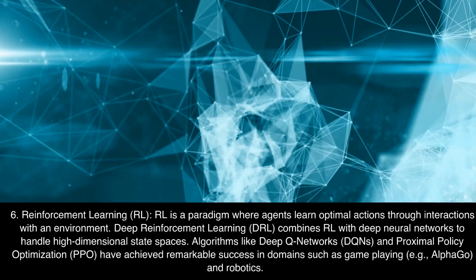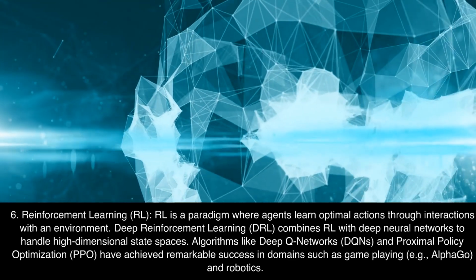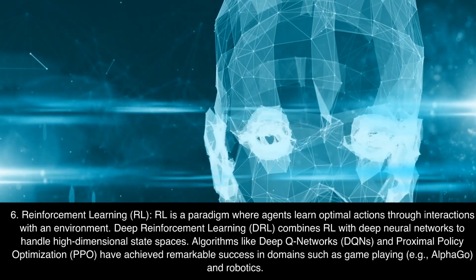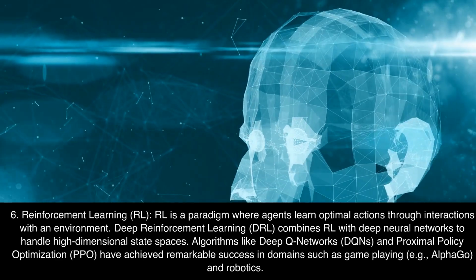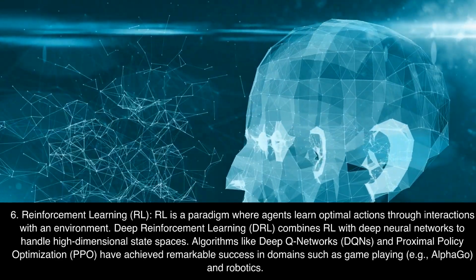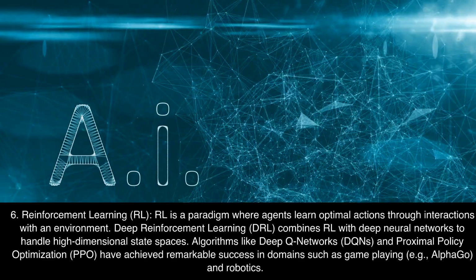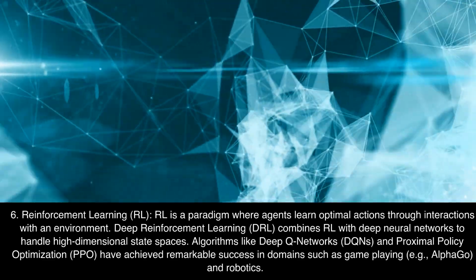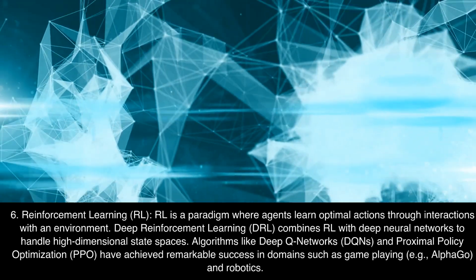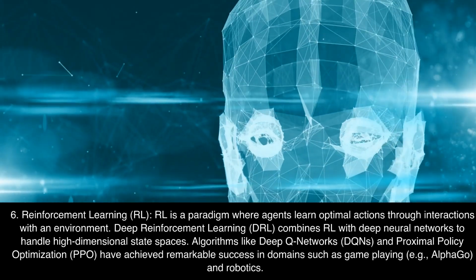6. Reinforcement learning, RL. RL is a paradigm where agents learn optimal actions through interactions with an environment. Deep reinforcement learning, DRL, combines RL with deep neural networks to handle high-dimensional state spaces. Algorithms like deep Q networks, DQNs, and proximal policy optimization, PPO, have achieved remarkable success in domains such as game playing, e.g., AlphaGo, and robotics.